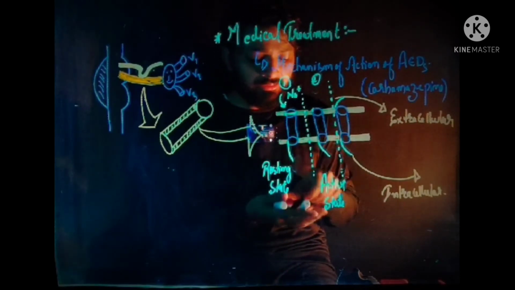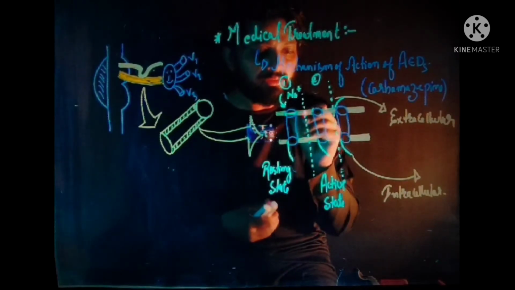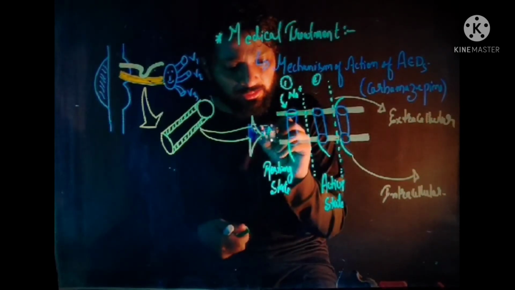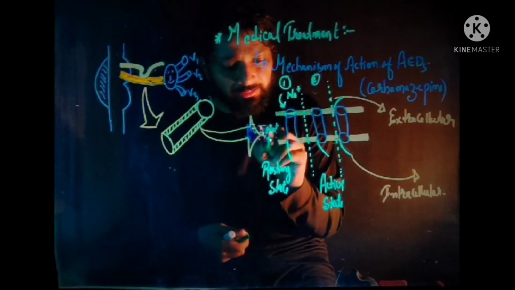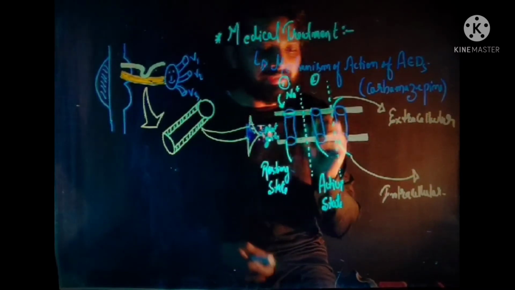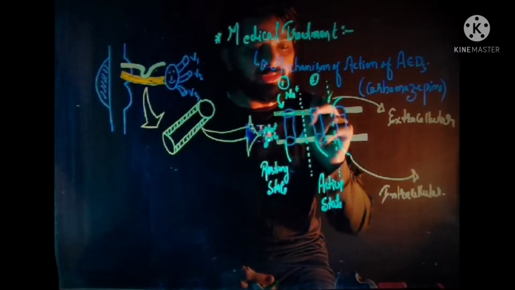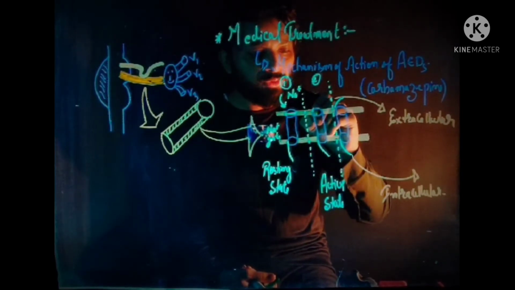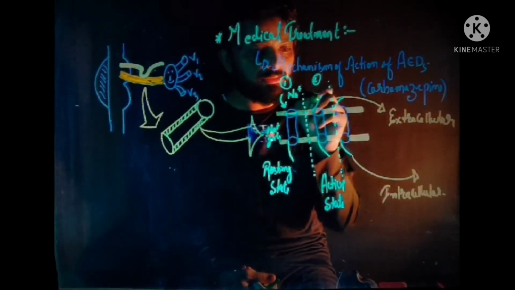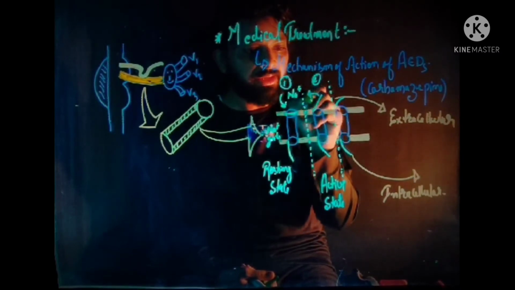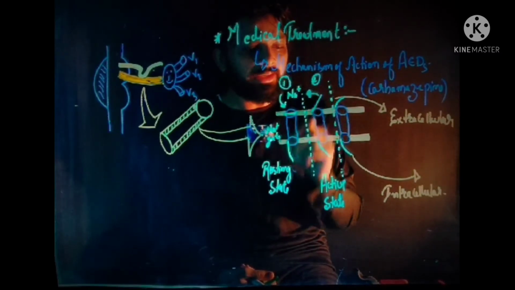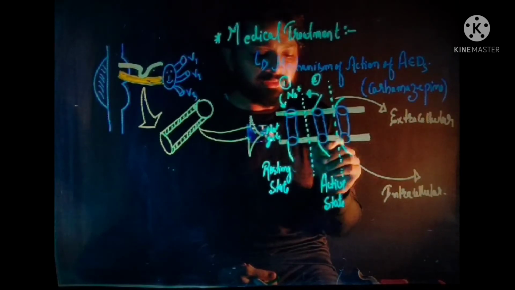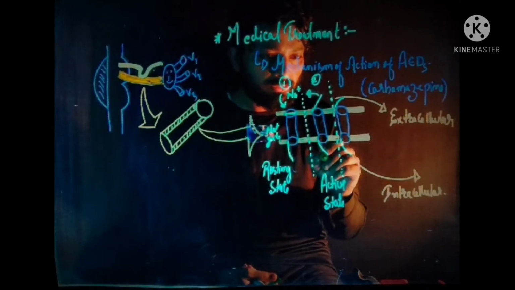The extracellular gate of the sodium channel, this is the sodium channel, this is the sodium gate, starts to open. And the intracellular gate, which in resting state is open, starts to close.